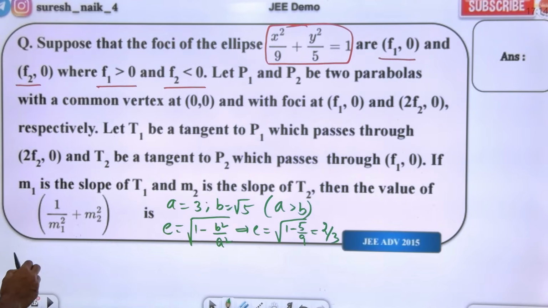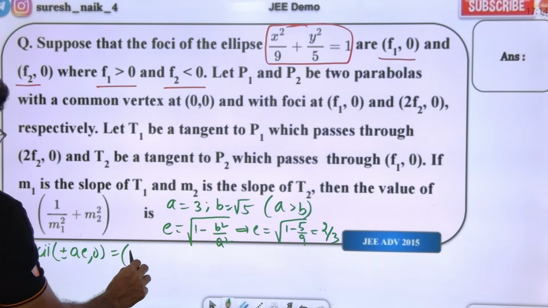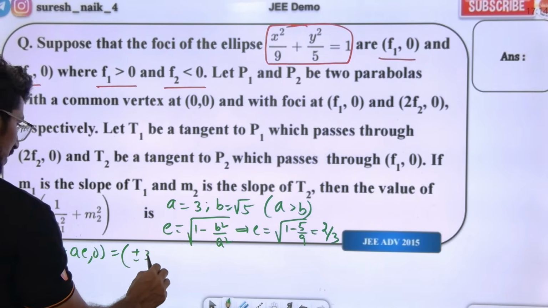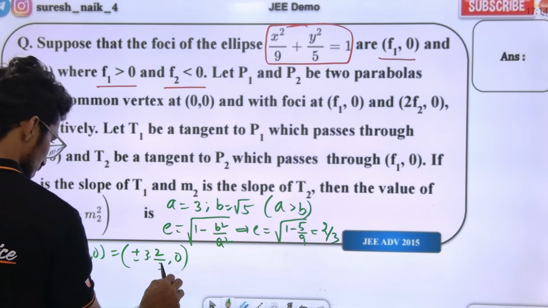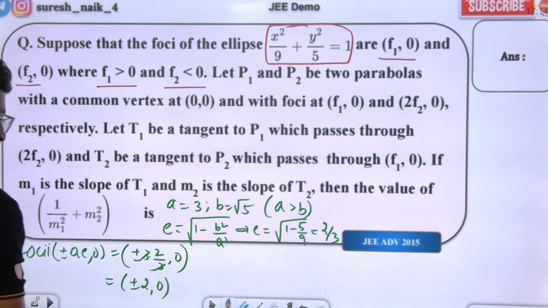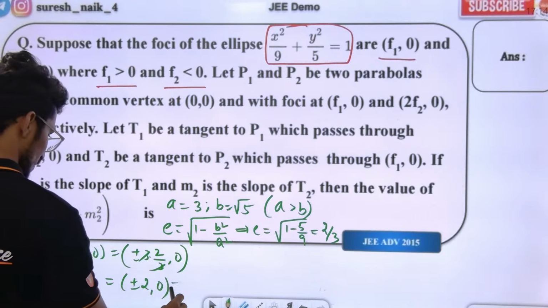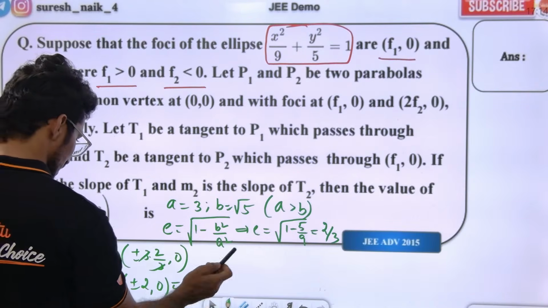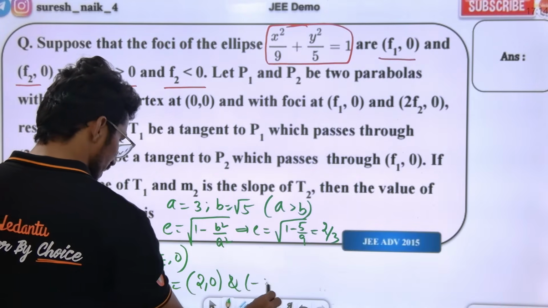Very good. So foci, what is foci? Foci is basically plus or minus ae comma 0. The a value is 3 and the e value is 2 by 3, comma 0. So 3 cancels, and plus or minus 2 comma 0 is my foci. These are basically f1 and f2. Let me say 2 comma 0 one time and minus 2 comma 0 one time.